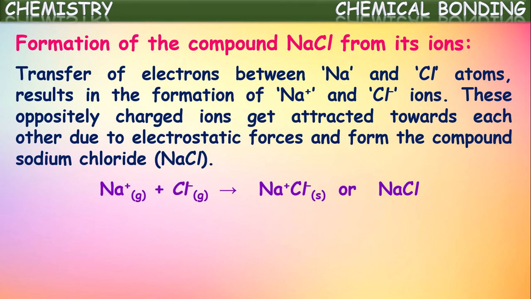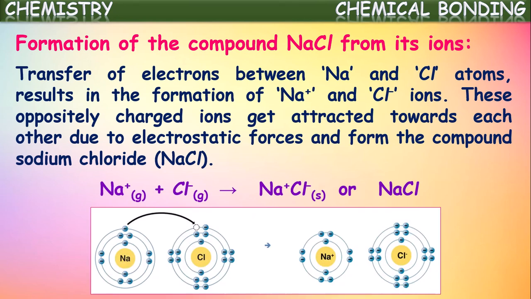So this is the reaction which occurs. Na+ plus Cl-, these two combine together to form sodium chloride compound. This is happening by the transfer of electrons. So the electrostatic force of attraction created between oppositely charged ions which are formed by the transfer of electrons is called ionic bond. That's about ionic bond formation in the sodium chloride molecule.